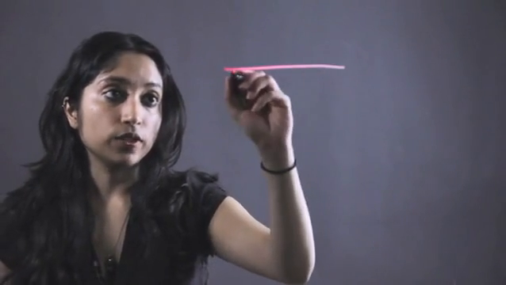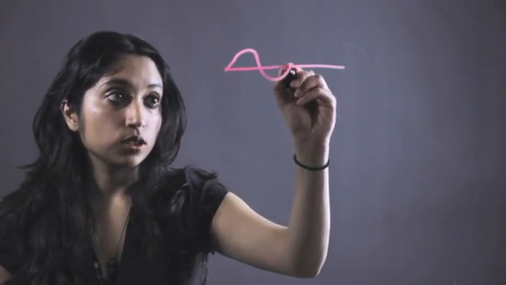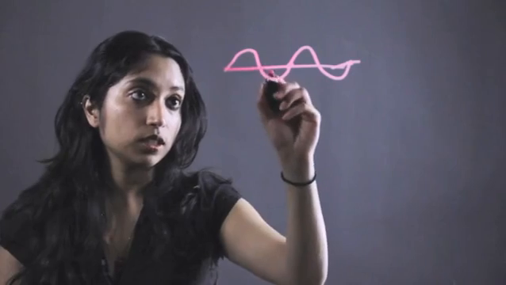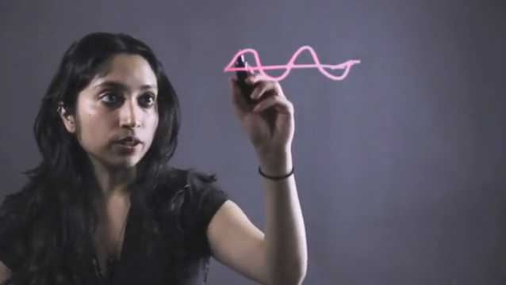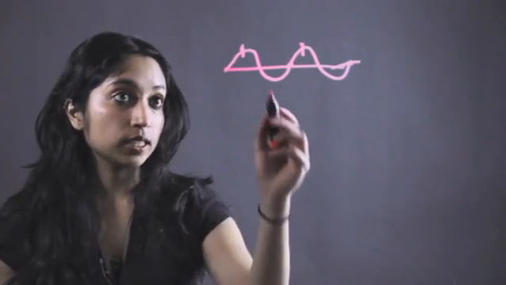So basically, when we have a sine function or a cosine function, they're all cyclic, which means they go in cycles. This would be one cycle, and then it would come back and do the exact same thing. So if we're trying to find a value, it doesn't matter if we're here or here, it's the exact same value.